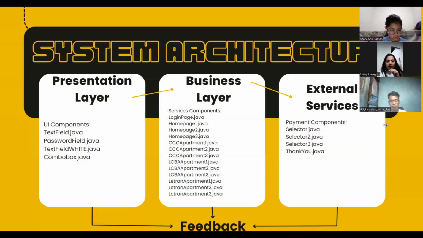The external layer consists of third-party services and external systems that the application interacts with to perform certain operations. These services are typically accessed through APIs and are crucial for extending the application's functionality beyond its core capabilities.